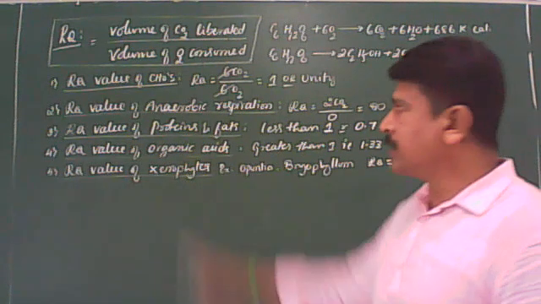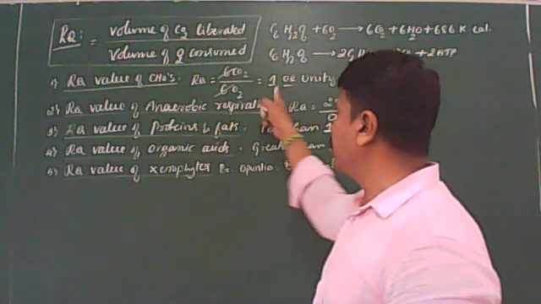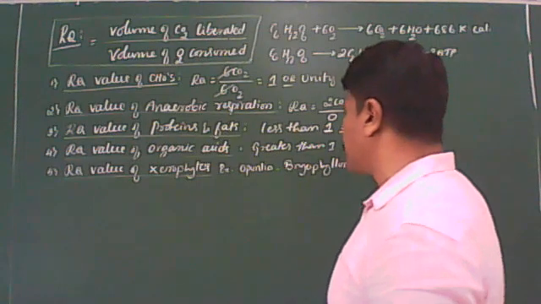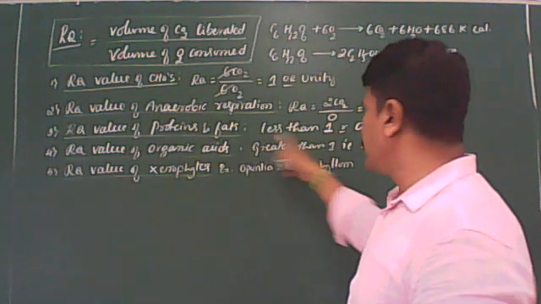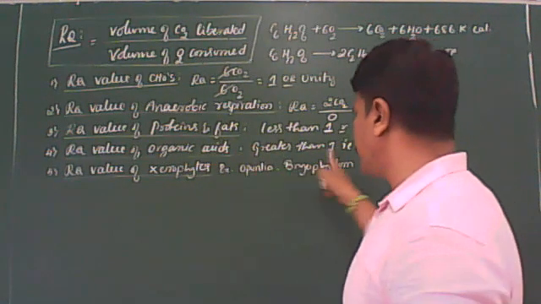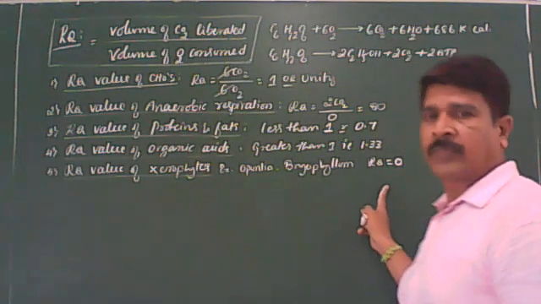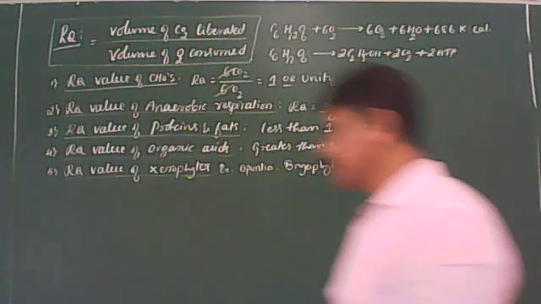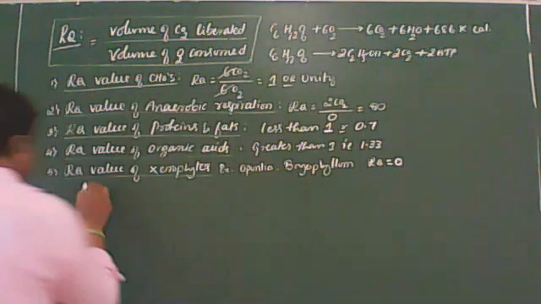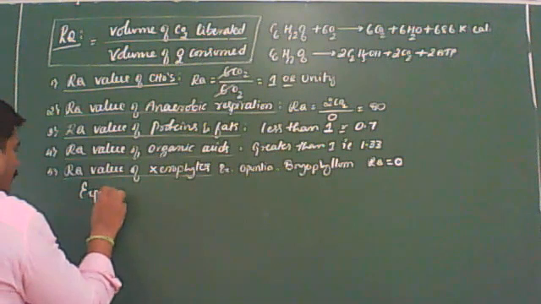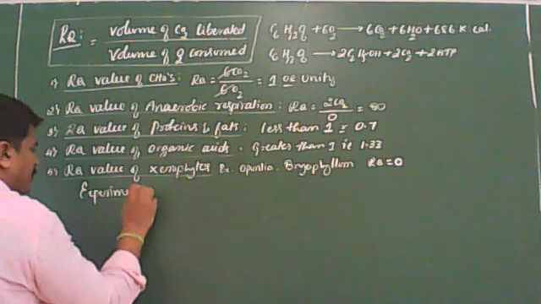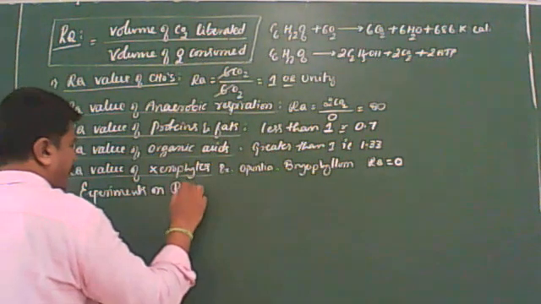So, what is the RQ value of carbs? 1 or unity. Anaerobic respiration, infinity. Proteins and fats, less than 1. Organic acids, more than 1. Xerophytic plants, 0. I think you are getting it. Next, let us come to the experiments on respiration.